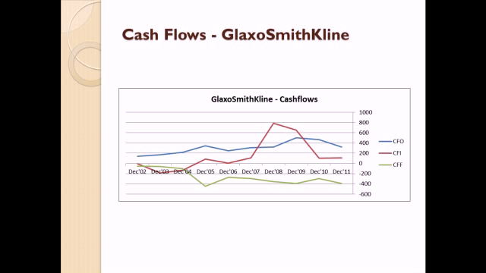The CFF is continuously decreasing throughout the period and is always negative. This shows that the company is repaying loans, buying back shares, paying back interest and dividend and not raising new debt. In the next slide, we have analyzed the price to earnings ratio for both the companies.